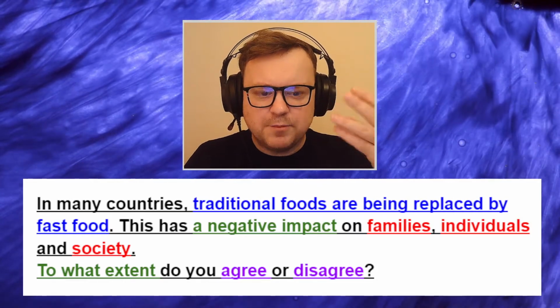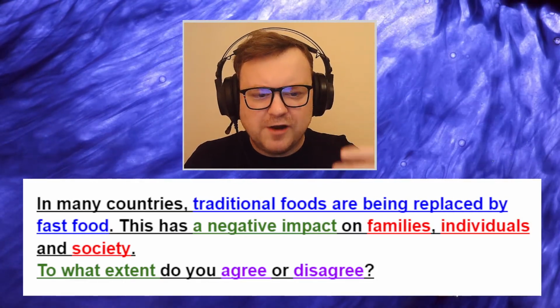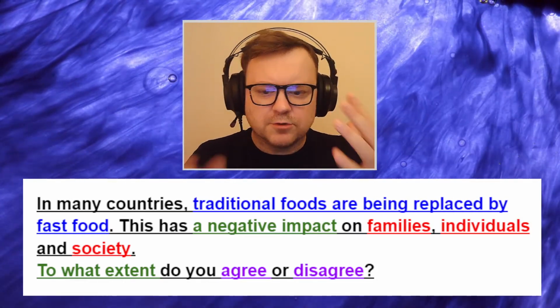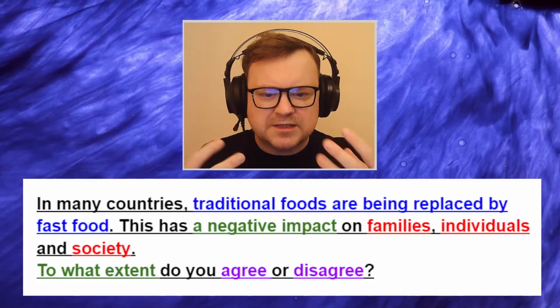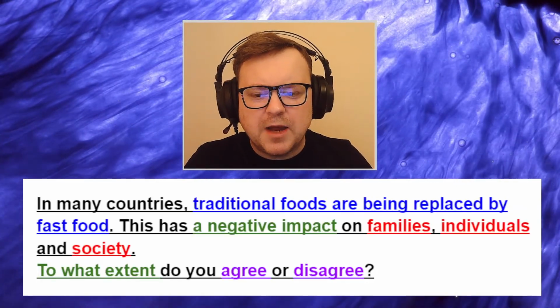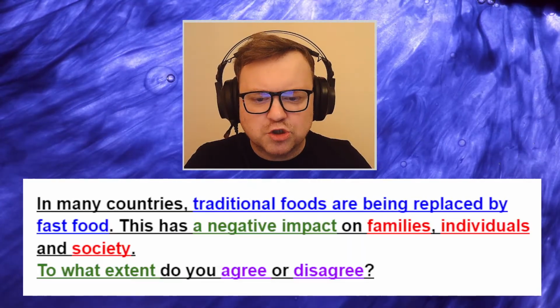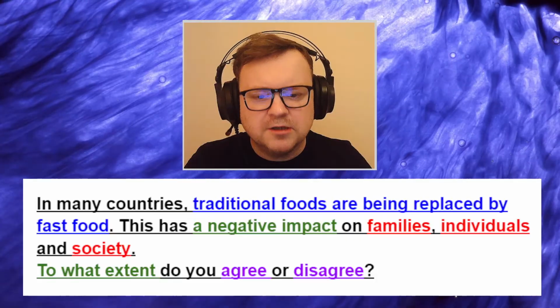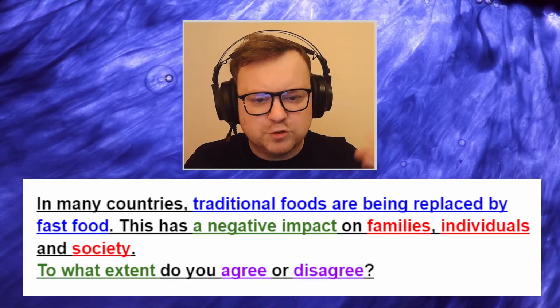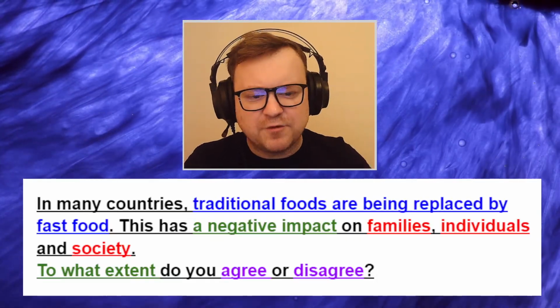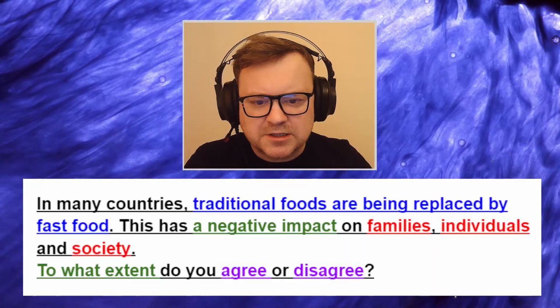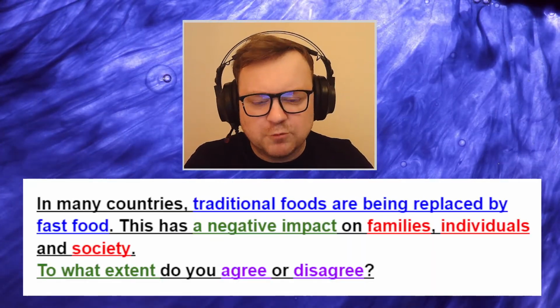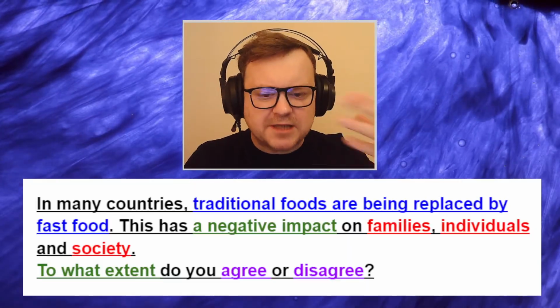I want to see some background information, some reference to the question, the question here being, is this a negative development? And also in the introduction, I want to know the candidate's position. Does the candidate agree that fast food replacing traditional foods has a negative impact on families, individuals, and society, or does the candidate disagree with this position? And that will then set up the body paragraphs.